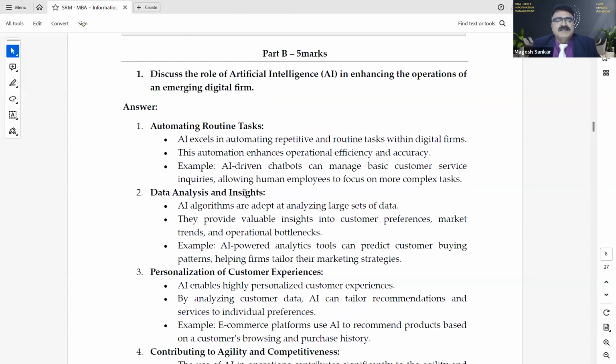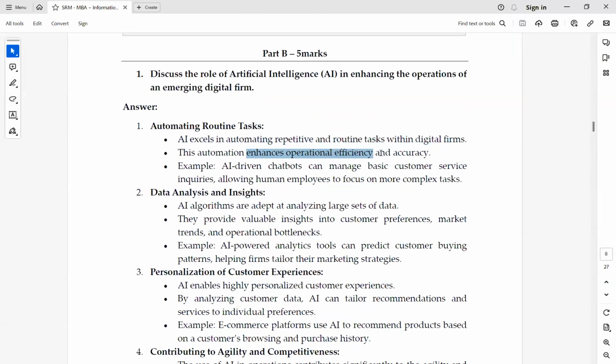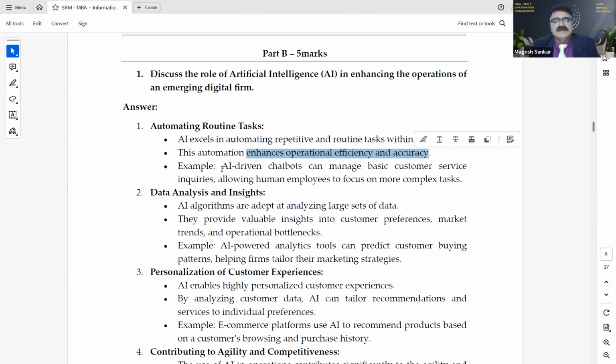Now, for example, in this you see AI excels in automating repetitive and routine tasks within digital firms. So that is what you are expecting from the AI. It enhances operational efficiency and accuracy. You need to write at least a minimum of 2 points, and after that, one example under one keyword. For example, you can write that a chatbot can manage basic customer service. That's the keyword.